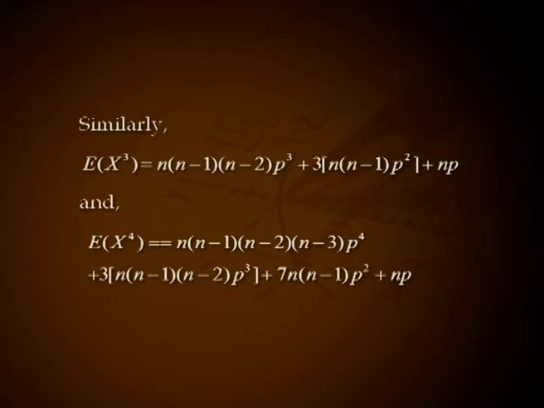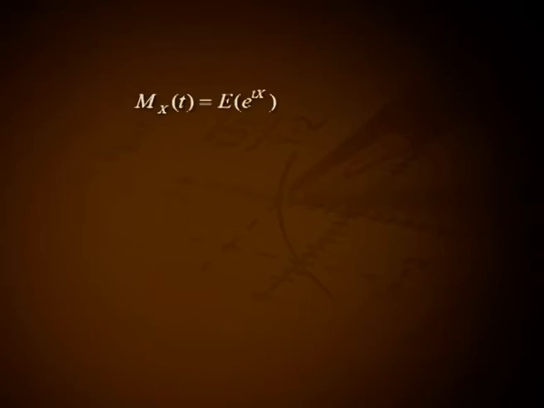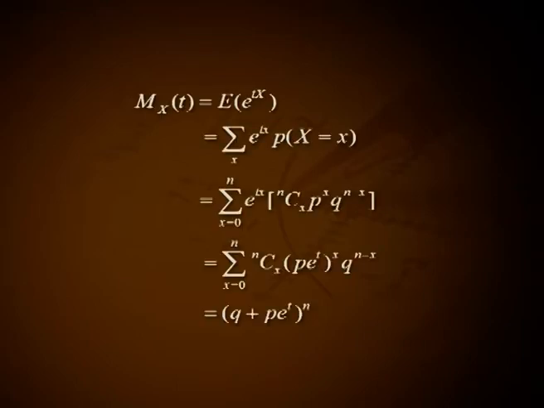Moment generating function M_X(t) equals expectation of e raised to tX, that is summation over x of e raised to tx into P(X = x), that is summation x from 0 to n e raised to tx into nCx p raised to x into q raised to n minus x, that is summation x from 0 to n nCx (p e raised to t) whole raised to x into q raised to n minus x, which is (q plus p e raised to t) whole raised to n.